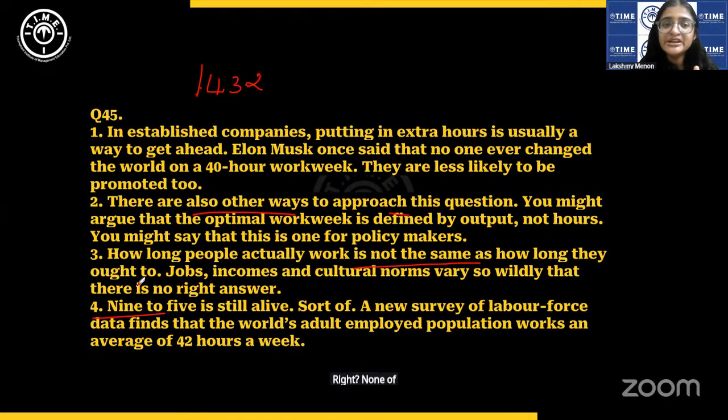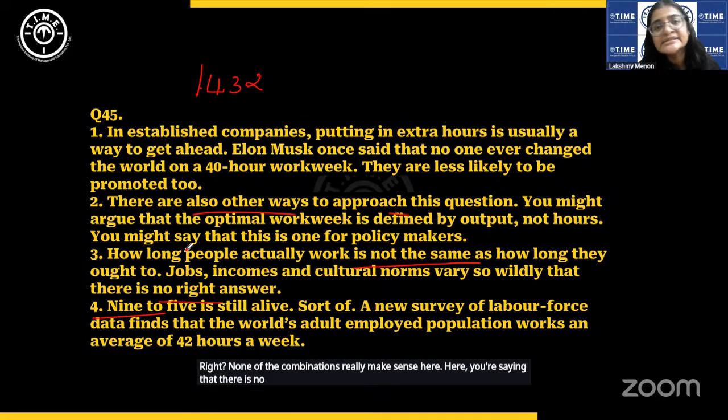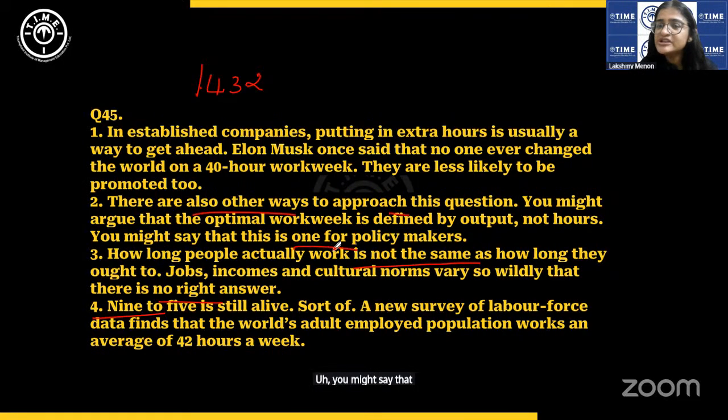None of the combinations really make sense here. Here you are saying that there is no right answer, and then you are saying there are other ways to approach this question. You might say that this question is only for policymakers. That does not make sense.